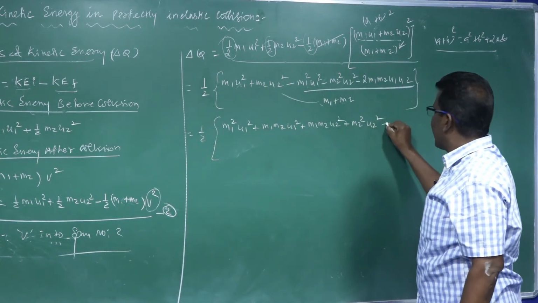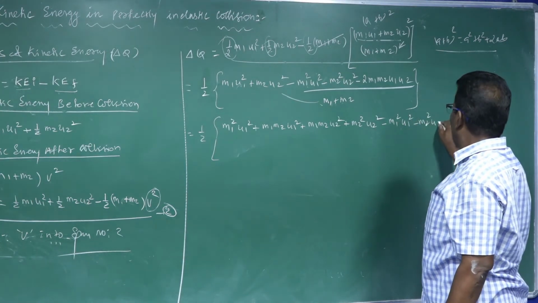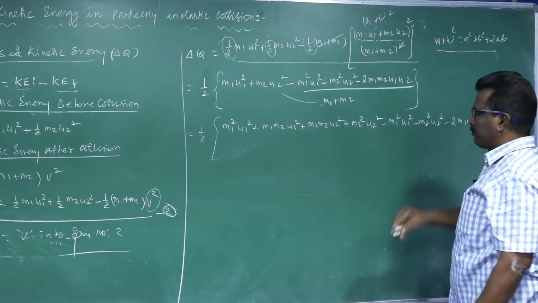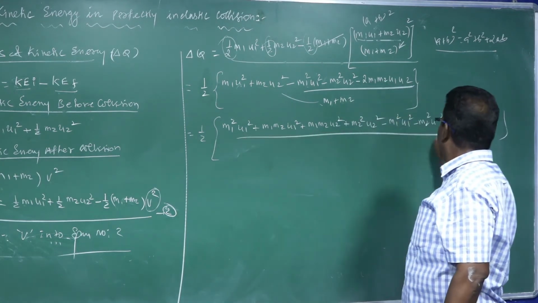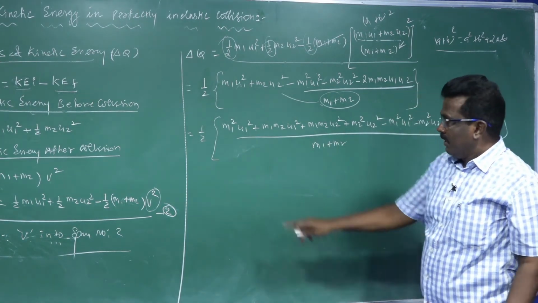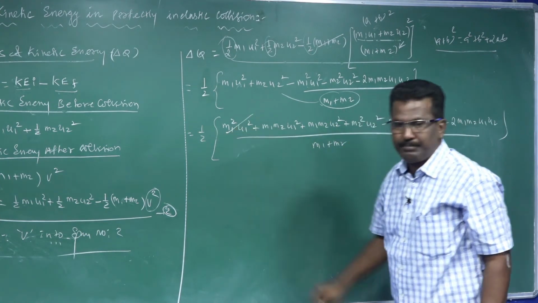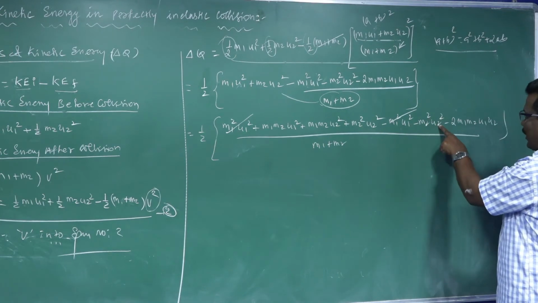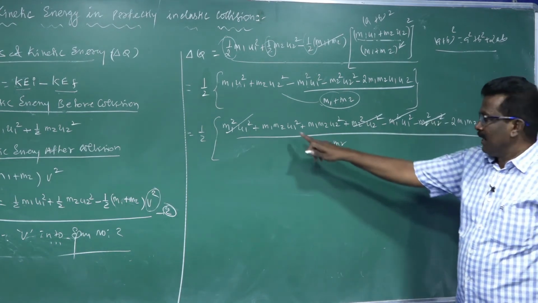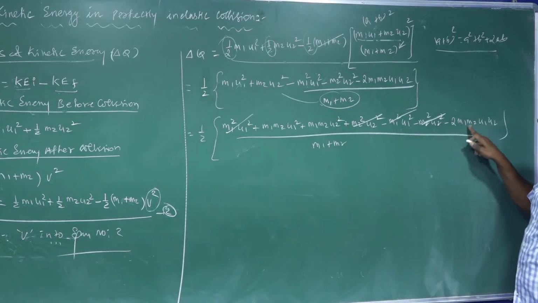Now minus m1 square u1 square minus m2 square u2 square minus 2 m1 m2 u1 u2, divided by m1 plus m2. The m1 square u1 square terms cancel, and the m2 square u2 square terms cancel. Here we have m1 m2 u1 square plus m1 m2 u2 square minus 2 m1 m2 u1 u2.